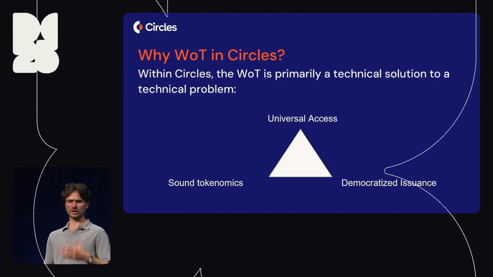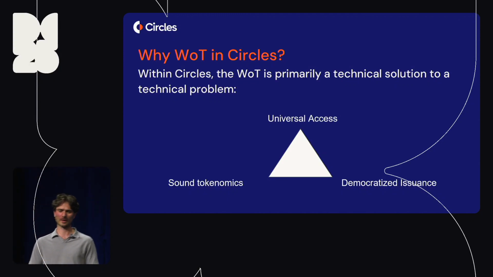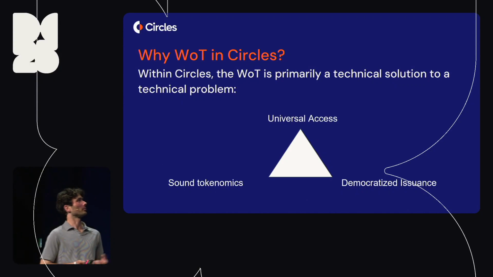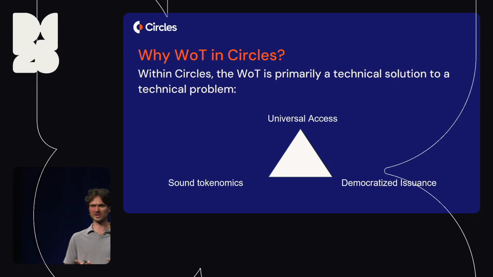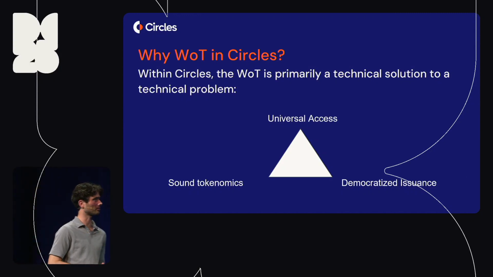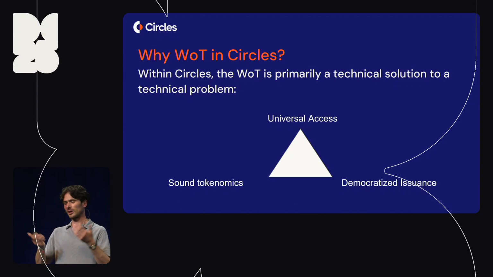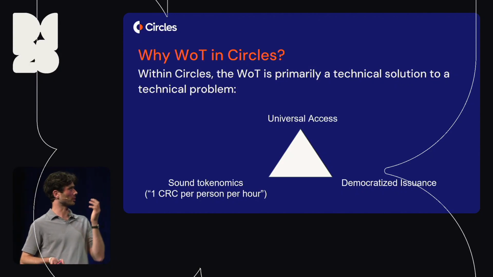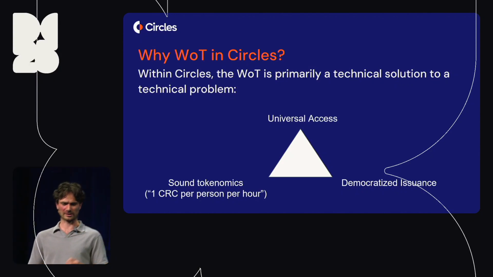So I think that within Circles, the web of trust is primarily a technical solution to a technical problem. Circles is an ambitious project, and we want to have the cake and eat it. We want to have a currency that is universally accessible in the sense that everybody can create an account. The issuance should be democratized in the sense that all of these accounts can start participating in the money creation. But we also want what I would call sound tokenomics. And I know this is a loaded term. I here mean something very modest by it. I mean the rate at which a person should be able to produce Circles should be 1 an hour. Not more, but not less.